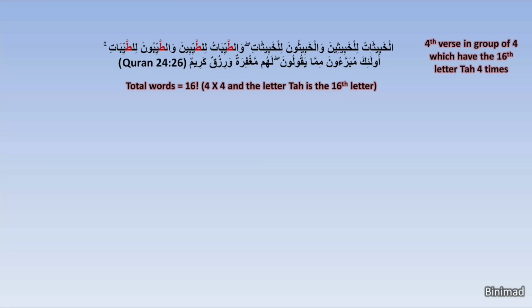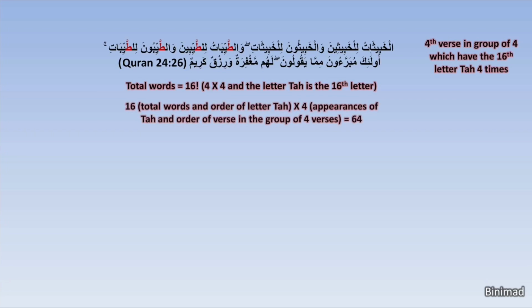So what happens if we multiply 16, i.e. the order of the letter Ta and number of words in this verse, by 4, which is the total number for the letter Ta in this unique verse? 16 times 4 equals 64. So what is this? Shockingly, 64 is the total number of verses in this chapter, i.e. chapter An-Nur, which contains this verse. This is truly miraculous. But let's keep going.